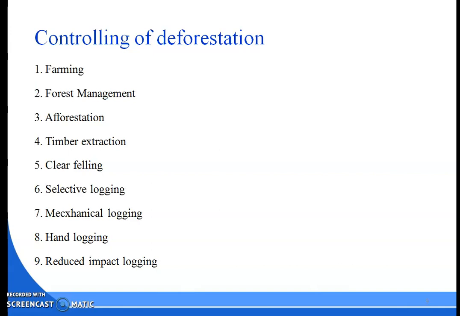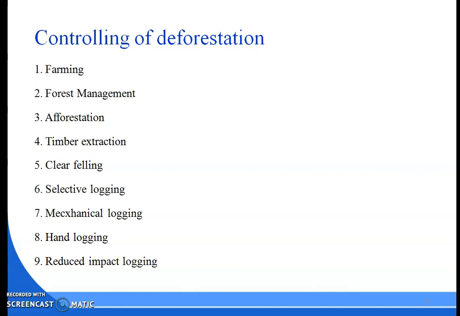So commercial logging also has to employ hand logging because it is necessary. Due to the excess water on the surface we cannot use the heavy machines, because at last we will be facing a lot of issues.